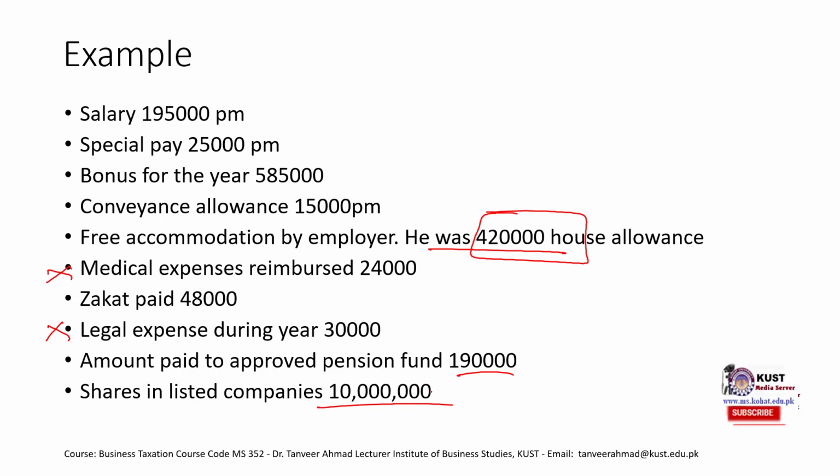Okay, so starting with the basic salary. So the basic salary is 1,95,000 per month. So the total amount would be 23,40,000. Then we have bonus.